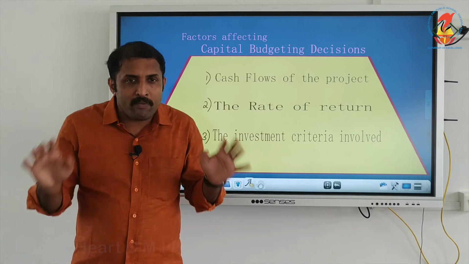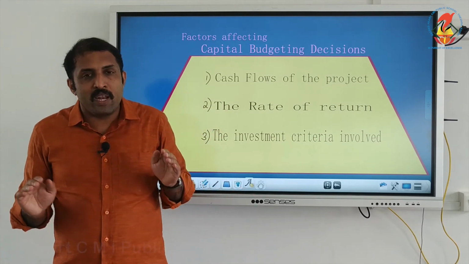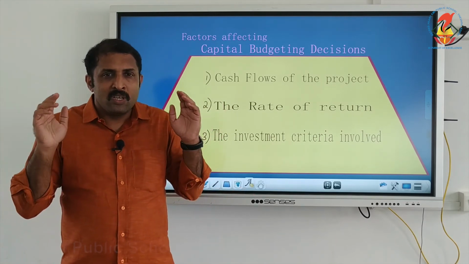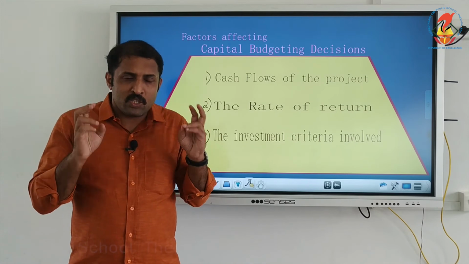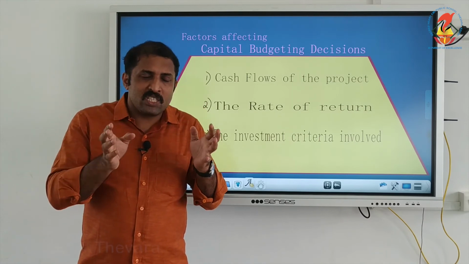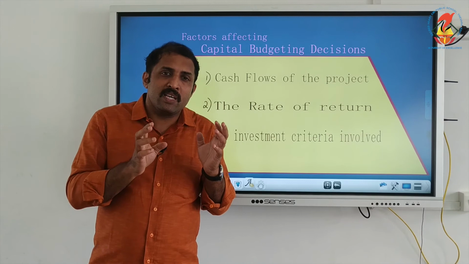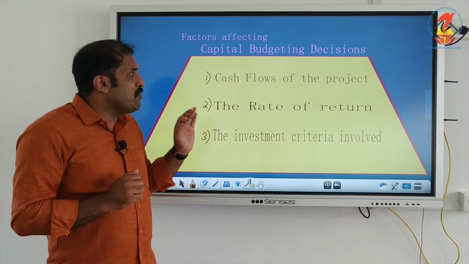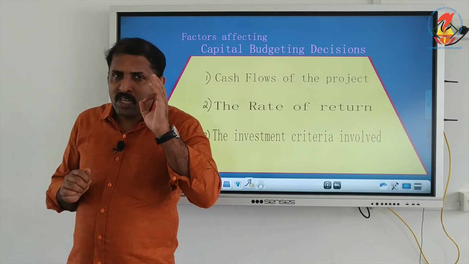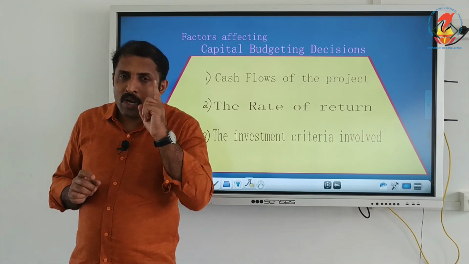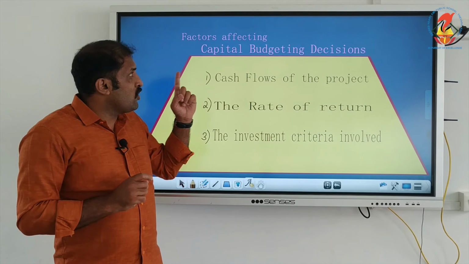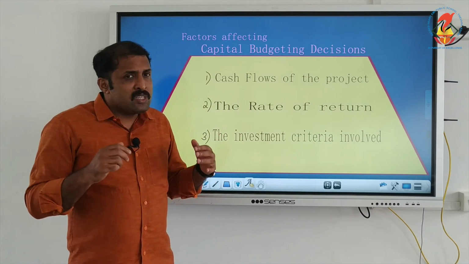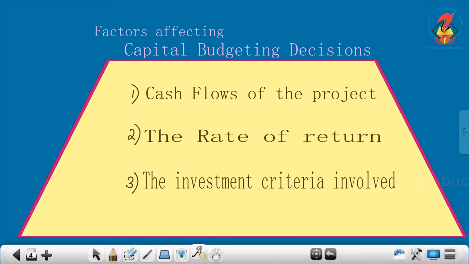It must be carefully analyzed. The expenses, the incomes, cash receipts and payments are to be analyzed before going for a capital budgeting decision. That's a very important thing. Cash flow of the project is one factor which we have to consider when we are going for a capital budgeting decision.